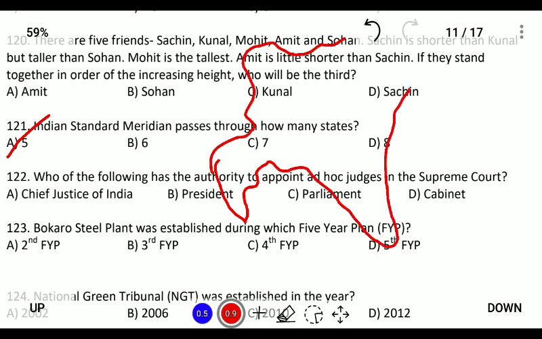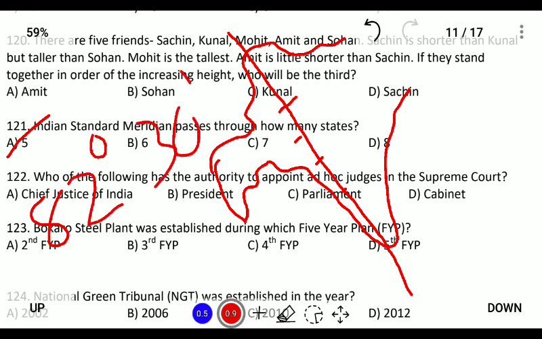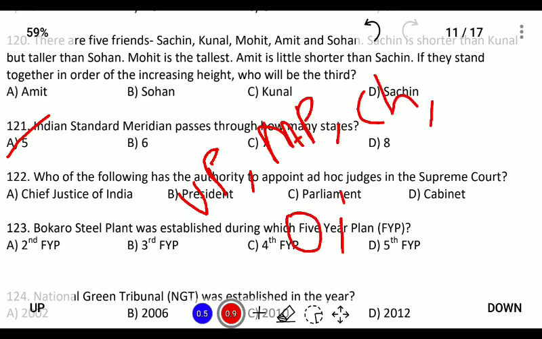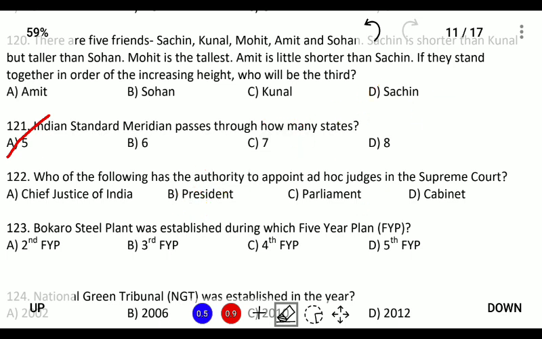So Indian Standard Meridian is the line that passes through India in 5 states, and this is used to measure the time, and it passes through Allahabad at 82 degree 30 minutes, and the 5 states that the IST passes through are UP, Madhya Pradesh, Chhattisgarh, Odisha, and Andhra Pradesh. So these are the 5 states that the IST passes through.